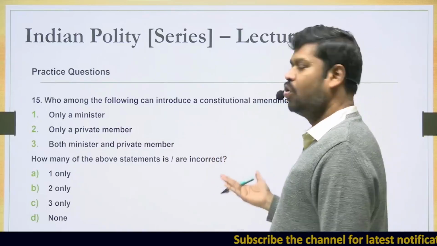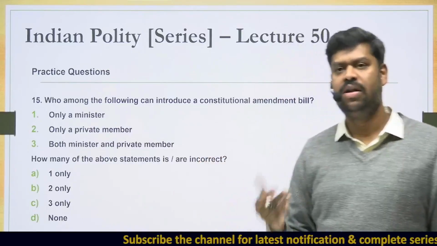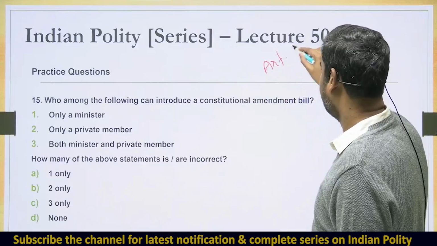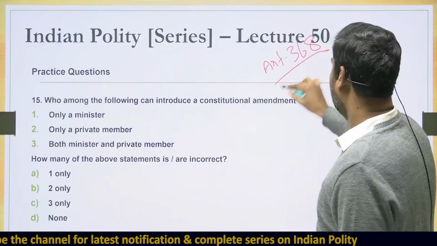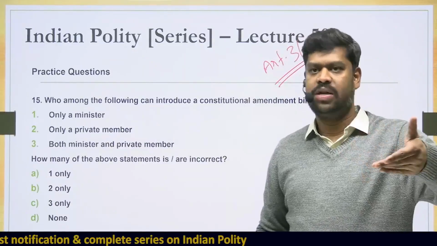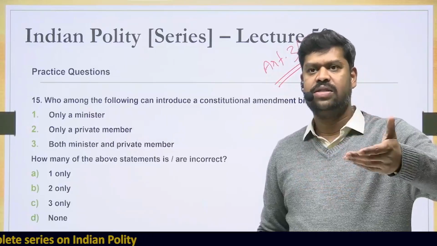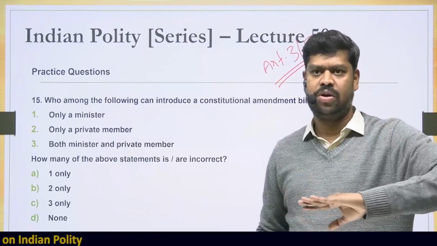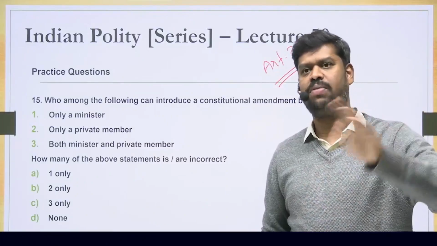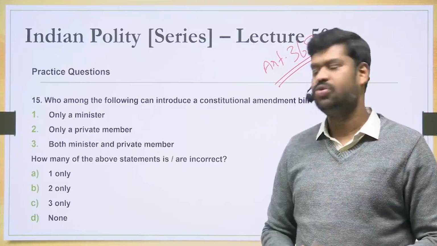Who among the following can introduce a constitutional amendment bill? We have already learned this when we discussed the procedure for a constitutional amendment bill under Article 368. We have learned that a constitutional amendment bill can be introduced in either house, be it Lok Sabha or Rajya Sabha. And once it is introduced, it needs to be passed with special majority. But who can introduce that? We have seen that it can be introduced either by a minister or by a private member. Not necessarily only by a minister. Anybody can introduce that.